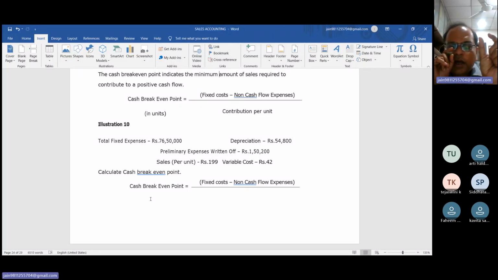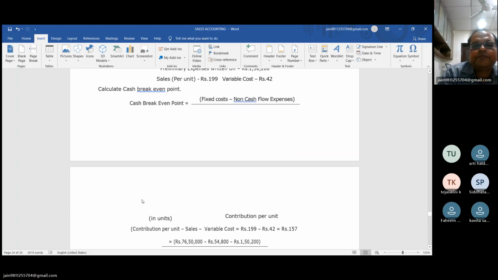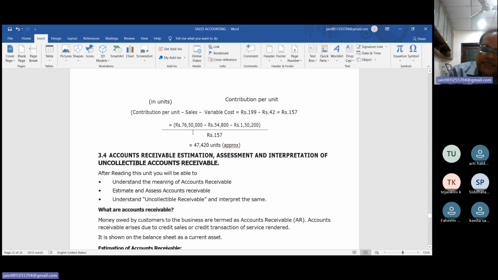Now fixed costs. How much fixed cost? 76,50,000 minus non-cash flow. Non-cash flow includes the depreciation as well as the preliminary expenditure, so we will subtract 54,800 and 1,50,200. Now divided by 157. So this is the cash break-even point. Now check the solution: 76,50,000 minus 54,800 and minus 1,50,200, divided by 157, and 157 is the contribution.